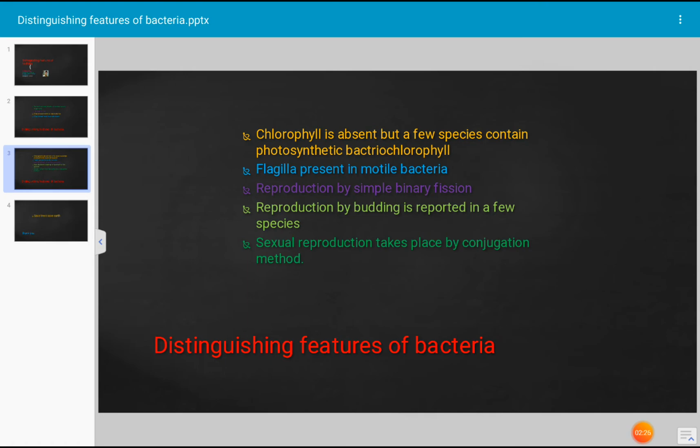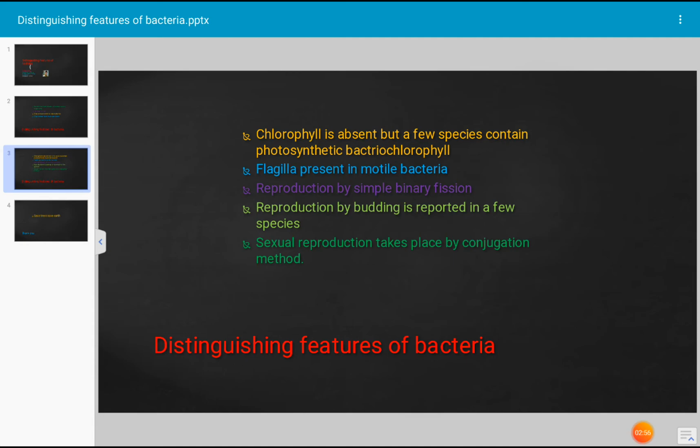Flagella is a long thread-like structure which helps in movement of the bacterial cell. Such a hair-like structure which is long is termed flagella, and when flagella occurs in the bacterium, that bacterium is described as a motile bacterium or motile bacteria. If flagella is absent in bacteria, then it is described as non-motile bacteria.